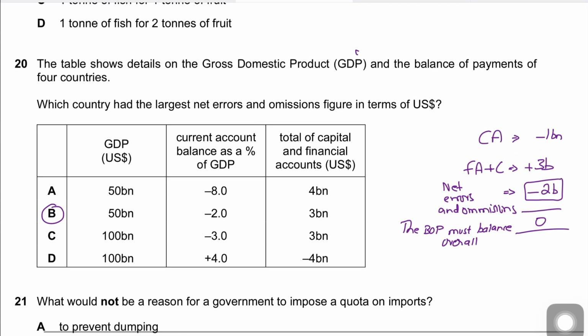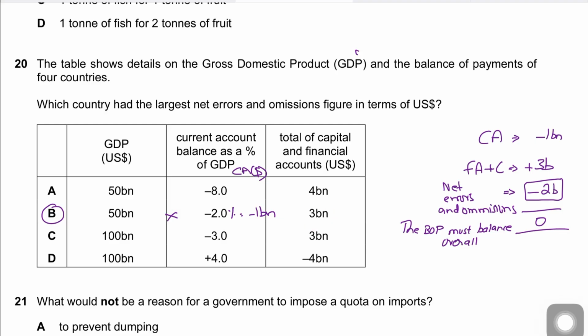So GDP is given, and the current account balance as a percentage of GDP is given. So you need to calculate the current account in terms of dollars, just like the total of the financial and capital account is given. So 50 billion times 2% would give you negative 1 billion. So your current account value is a deficit of negative 1 billion. The financial and capital account is in a surplus of 3 billion.